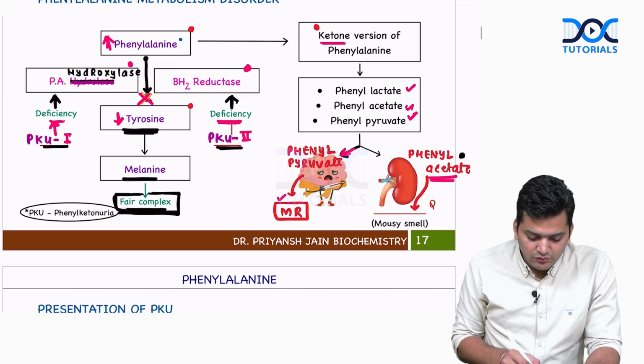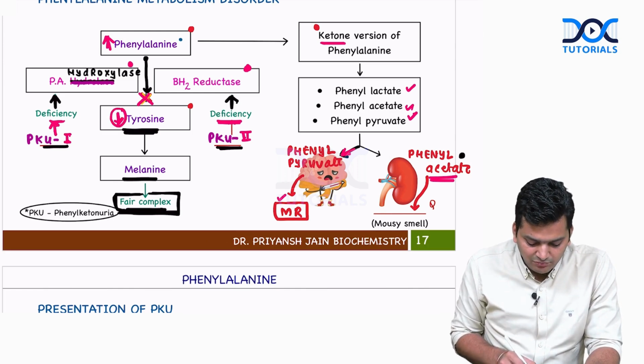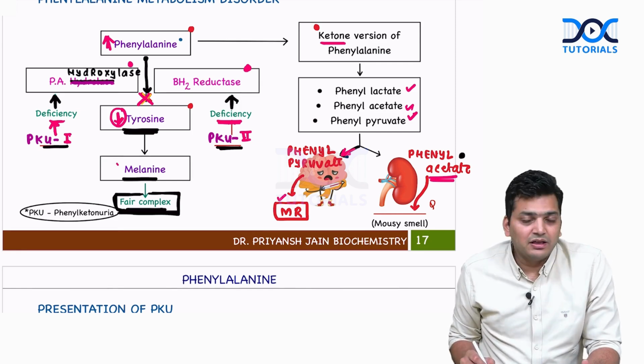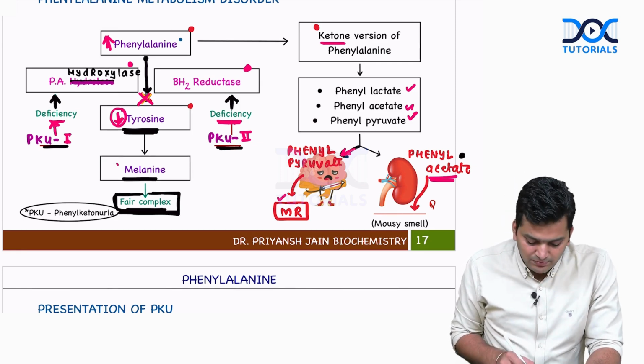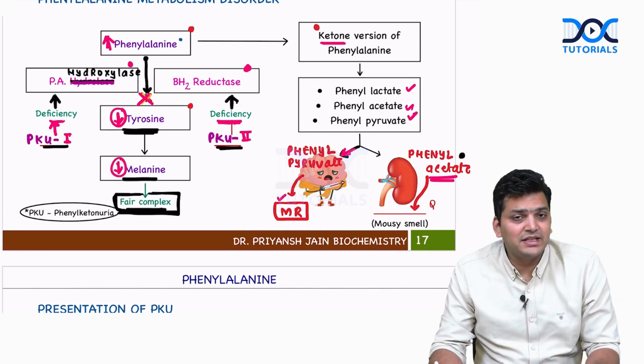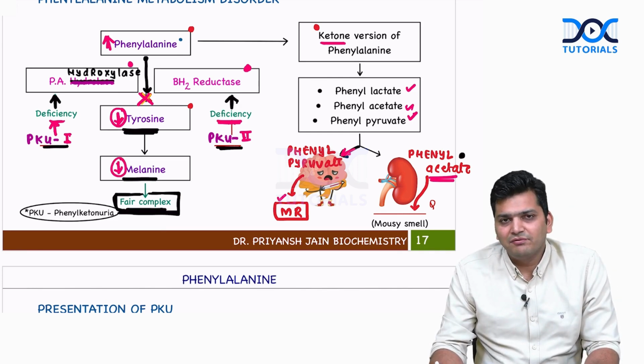Then one more thing that is going to happen is if the tyrosine is less, we know that from tyrosine we make melanin. The skin color is decided by melanin. So this patient is having decrease in the tyrosine, so decrease in the melanin, and ultimately because melanin is less, the child will have relatively fair complexion.